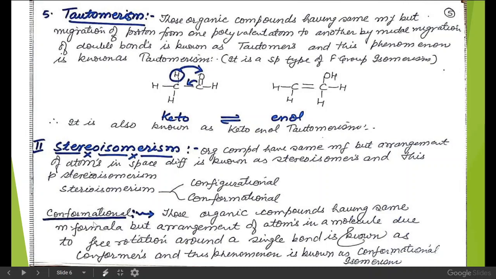Now, what are conformers? Those organic compounds having the same molecular formula but different arrangements of atoms in a molecule due to free rotation around a single bond are known as conformers, and this phenomenon is known as conformational isomerism.